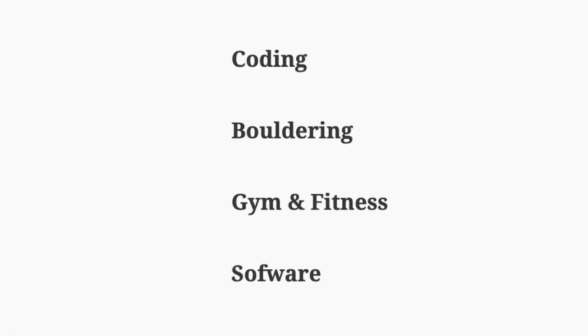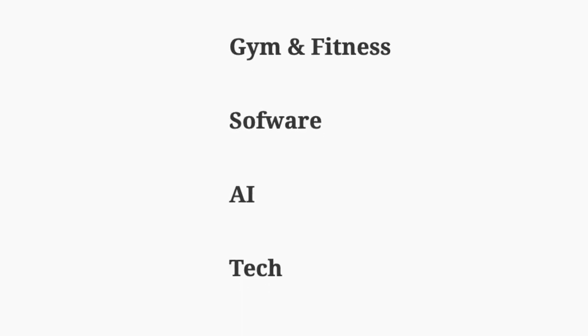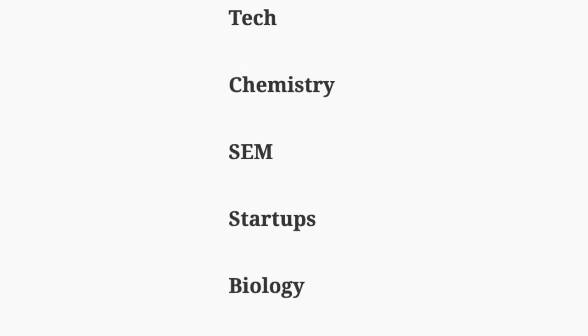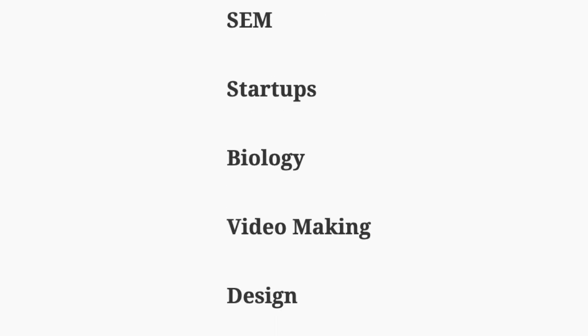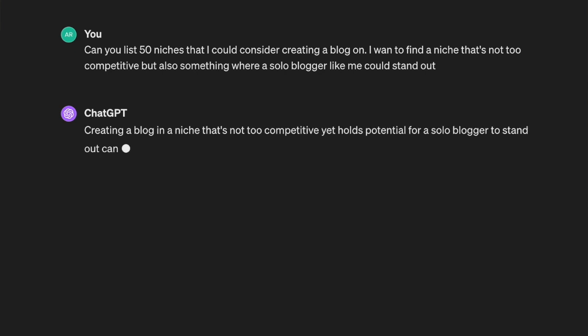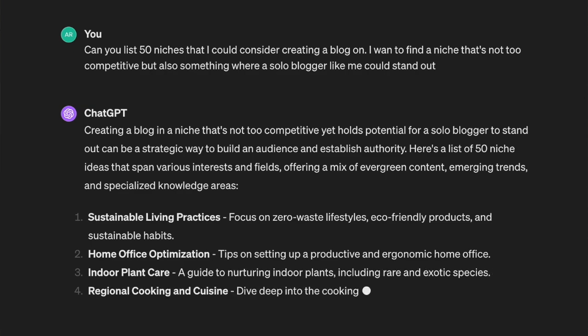Now, after you have listed things that you are good at, then think about niches that you have heard of, or some niches that you might find interesting. So for example, if there's a sport that you're interested in starting, or if there's an education field that you're interested in, or whatever it is, list those out into your list. Also, use ChatGPT to ask for 50 to 100 niches where there is profitability, but that is not too competitive. And after this step, you should have this super long and detailed list of all these potential niches and topics that you might want to cover with your website.